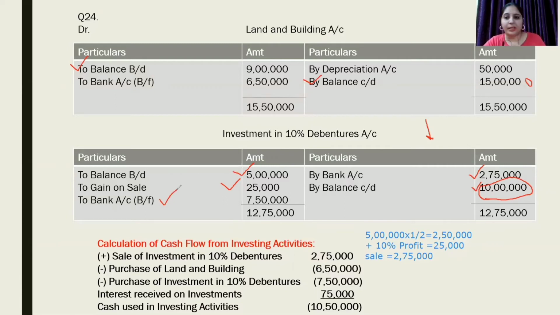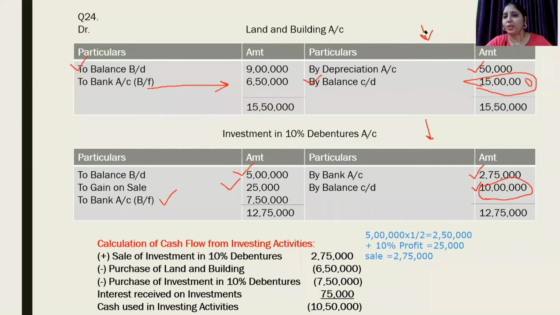Second additional information is given: depreciation on land and building amounting to rupees 50,000. Again, depreciation will decrease the value of asset. Therefore, it will be recorded on the credit side. We will write by depreciation 50,000. If from 9 lakh, which is opening balance, we subtract depreciation, still the closing balance is rising. It is becoming 15 lakh. That means during the year, again, we are making purchase of land and building.